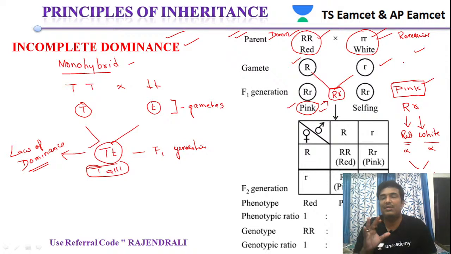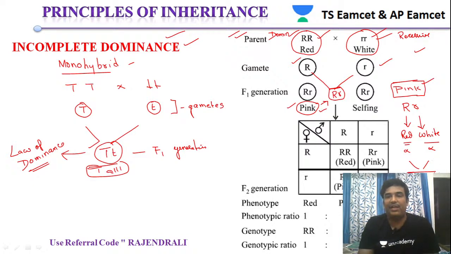The reason is that it is clearly shown in the studies conducted on the dog flower, which is called Antirrhinum majus. They showed that when two plants are crossed, where one parent is red and the other parent is white, the F1 generation shows pink color flowers. Neither of the parents is dominant. Such a condition is called incomplete dominance, and they show pinkish color flowers.